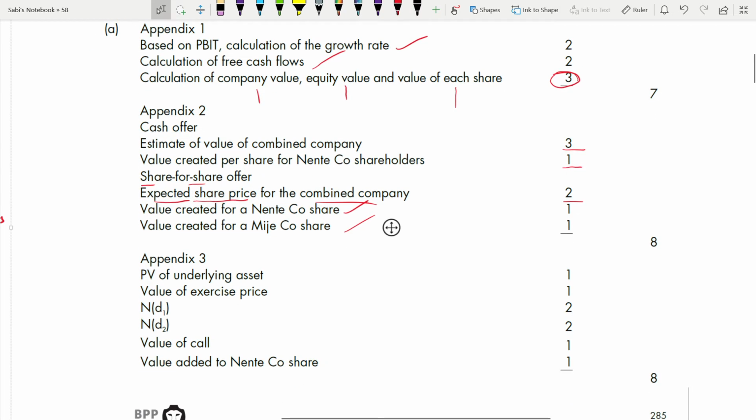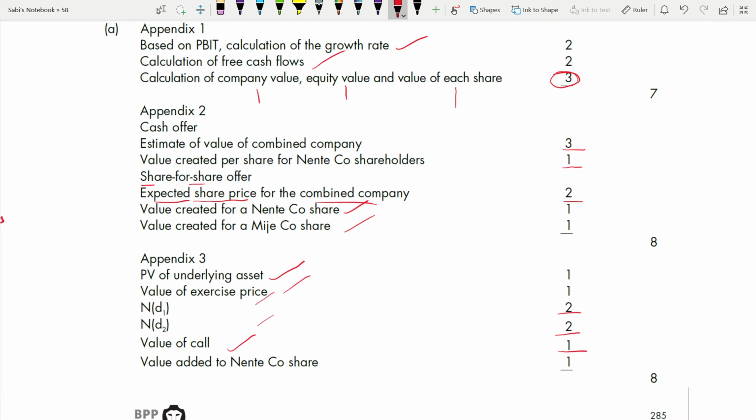Coming to appendix 3. Value of the underlying asset, 1 mark. Value of the underlying exercise price, ND1, ND2, it is 2 marks here. Value of a call, it's a call option. Another very good thing which I forgot to tell you: call or put, it's a call option, because for put, there's another separate thing. One more additional calculation is there.